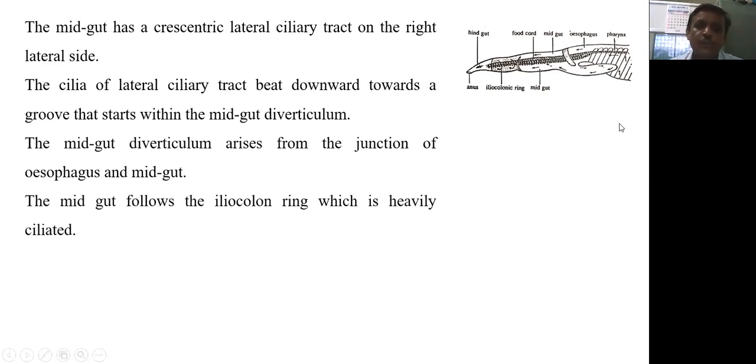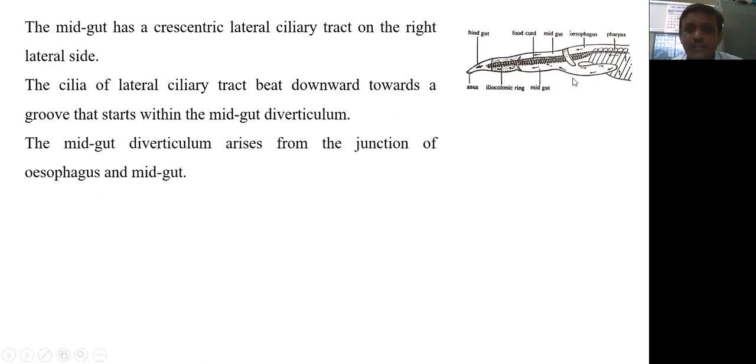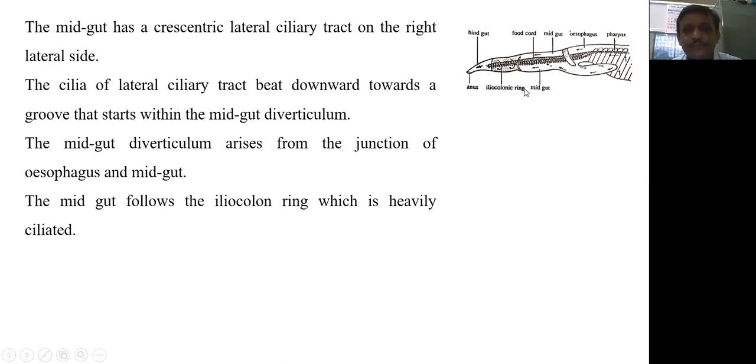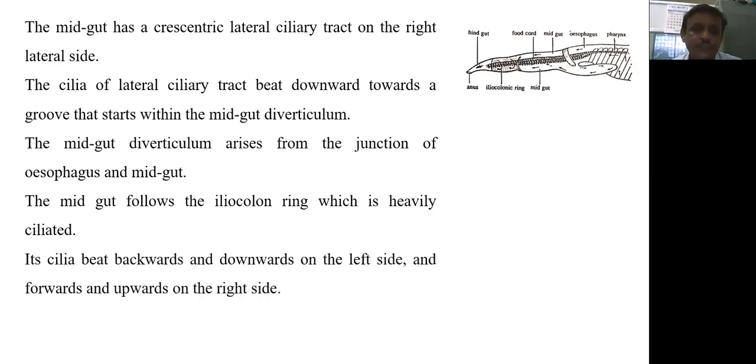The midgut follows the ileocolon ring. Posteriorly, the midgut is followed by the ileocolon ring, which is heavily ciliated. The cilia beat backward and downward on the left side and forward and upward on the right side. So in this ileocolon ring, the cilia move likewise.